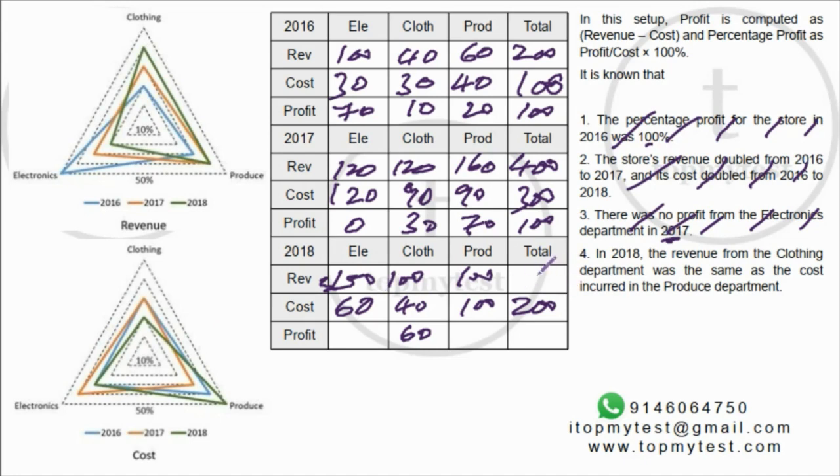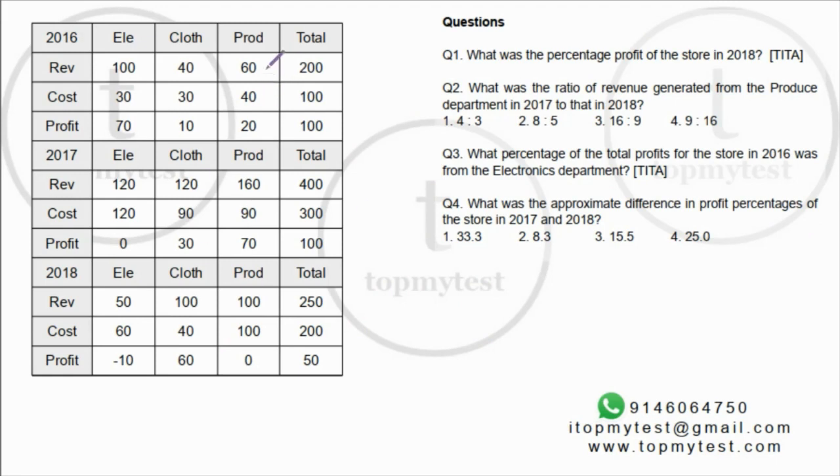Right, so total value becomes 250. This should be 50. This is 0, 100 minus 100. And here you make a loss of 10. Minus 10 plus 60 adds up to 50. Right? So we have every single value. I can answer all the questions that I want.